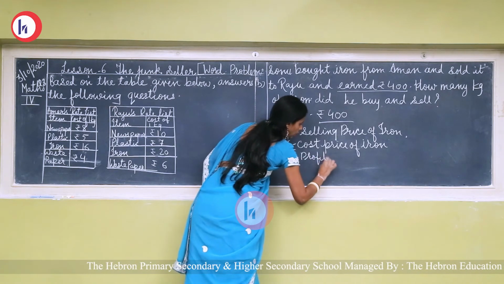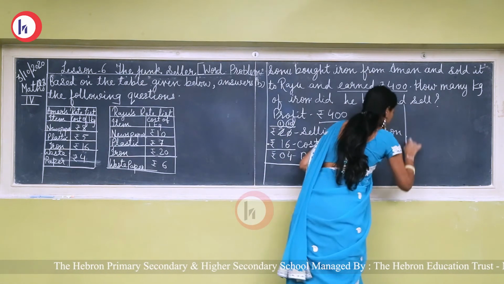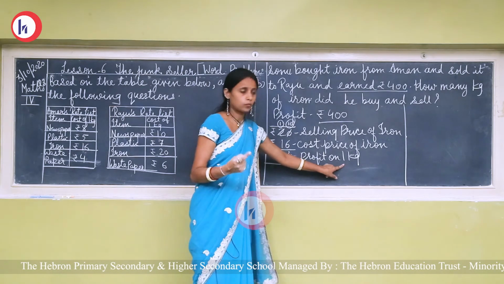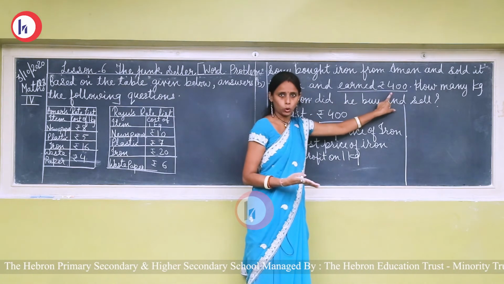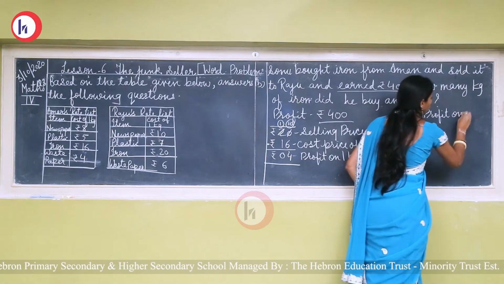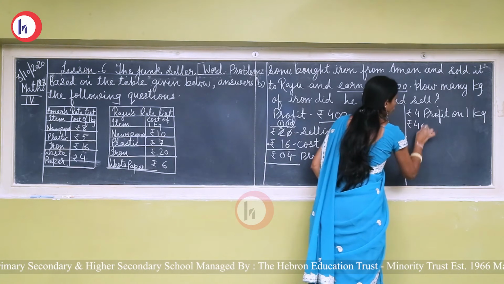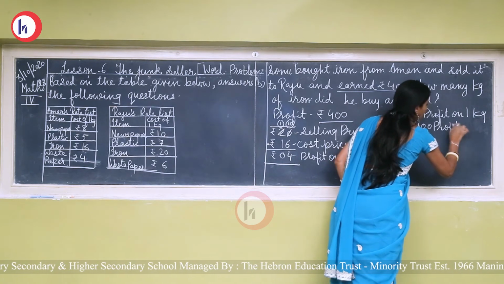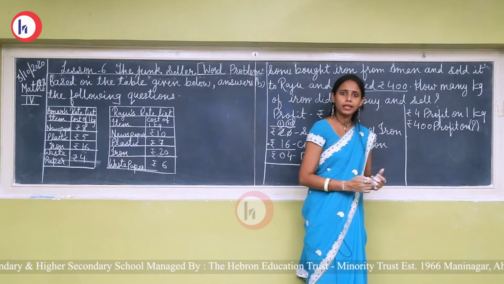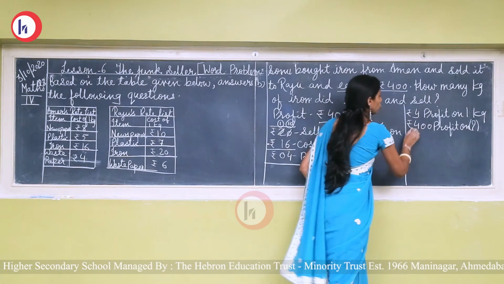Profit on 1 kilogram. So here see, ₹4 profit for 1 kilogram. So ₹400 profit for how many kilograms? Okay, so ₹4 profit on 1 kilogram. Now he earned ₹400. So ₹400 profit on how many kilograms? See, if he earns ₹4 profit on 1 kg, and he earned a total of ₹400 profit, then how many kilograms of units did he sell out? So here we have to do division.